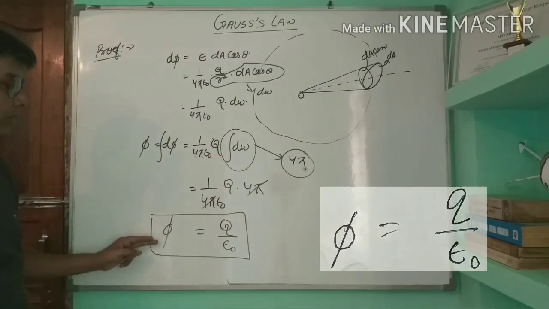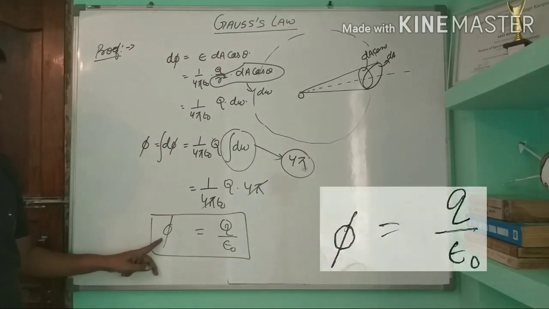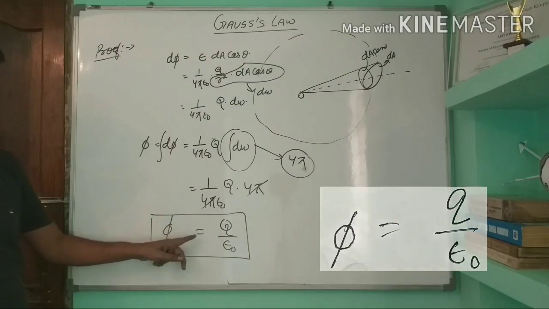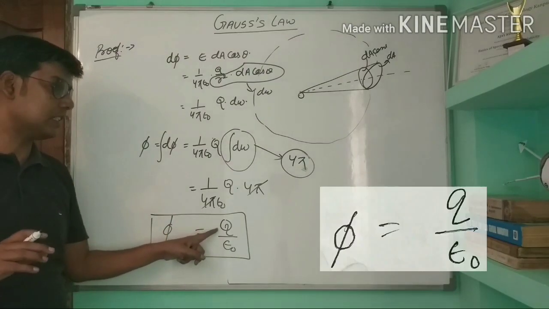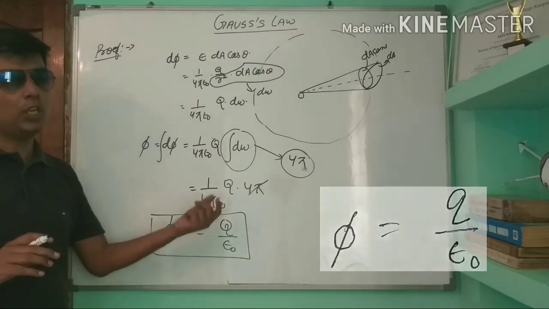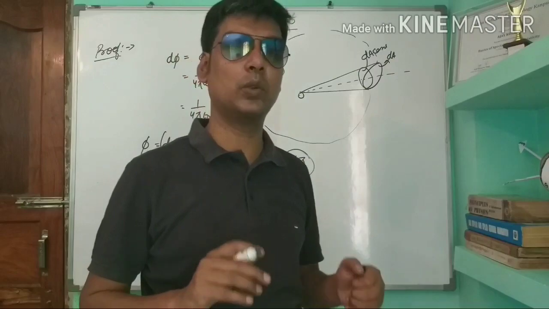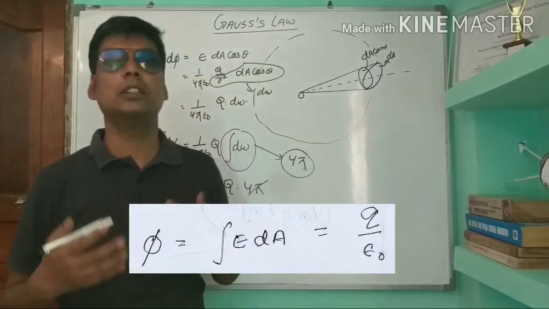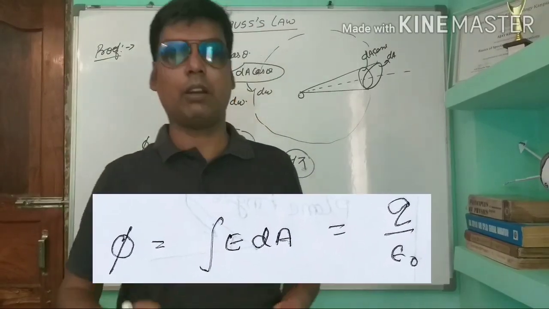Gauss law says that the total electric flux enclosed by a surface is equal to the total electric charge enclosed by the closed surface divided by epsilon 0, where epsilon 0 is 8.85 into 10 power minus 12 Coulomb square per Newton square.